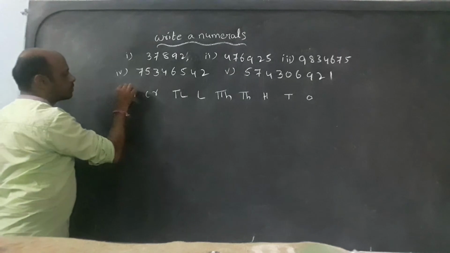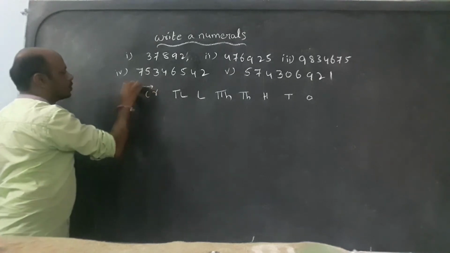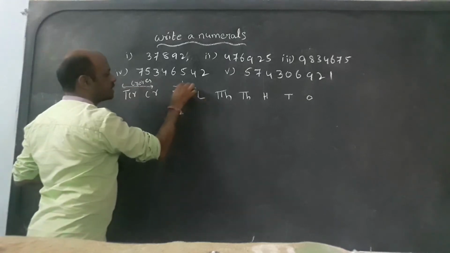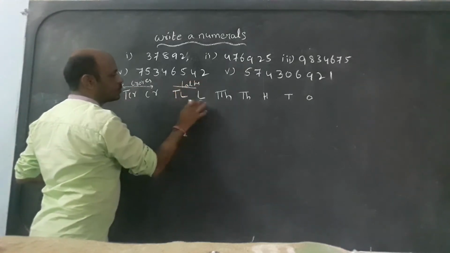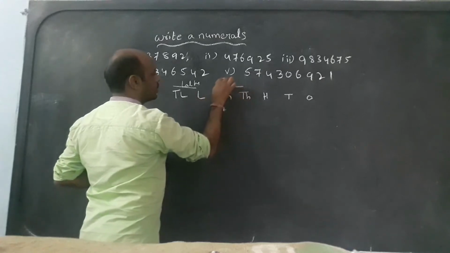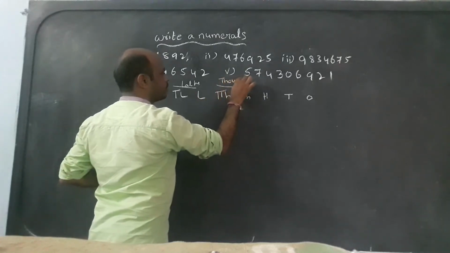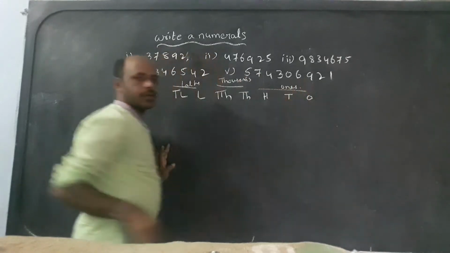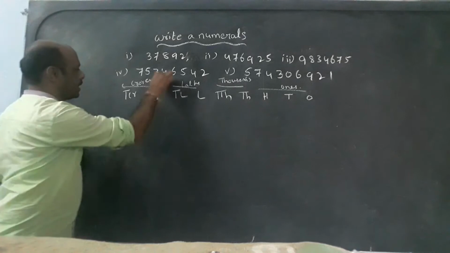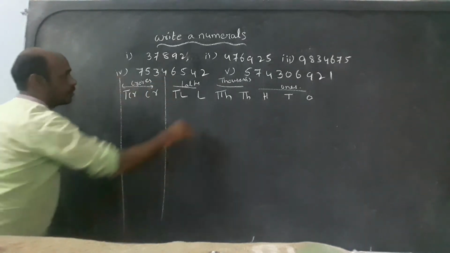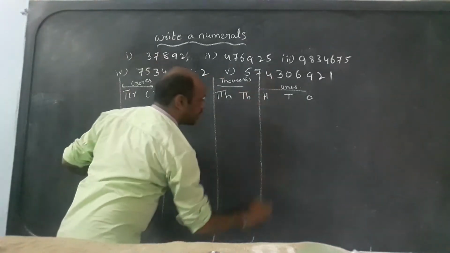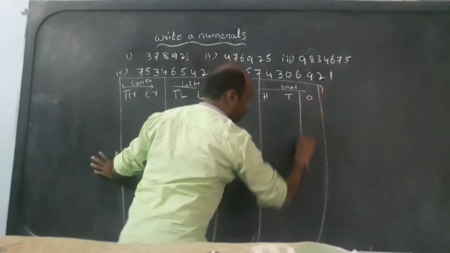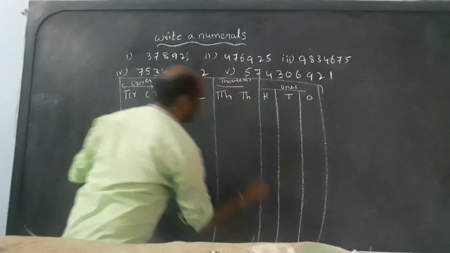These two are the crores period, these two are the lakhs period, these are the thousands period, and these are the ones period. Now I am drawing lines period-wise, and inside also I am drawing lines.